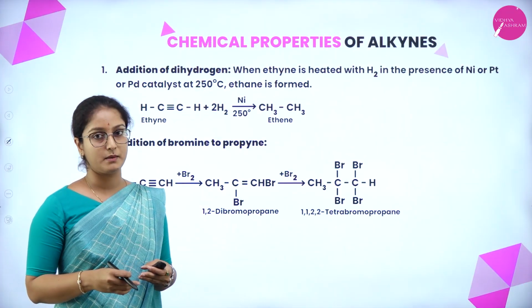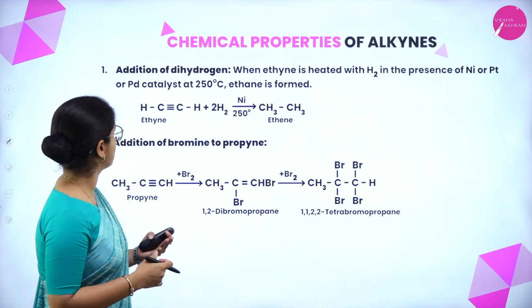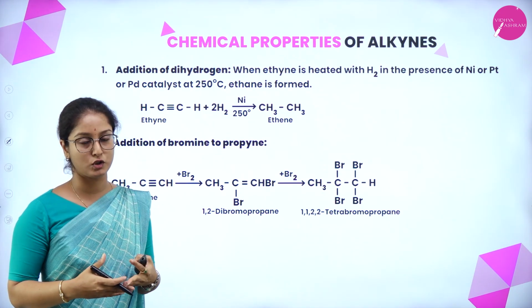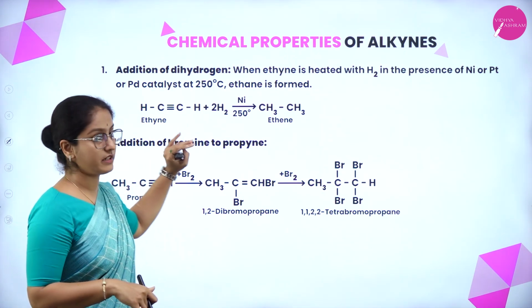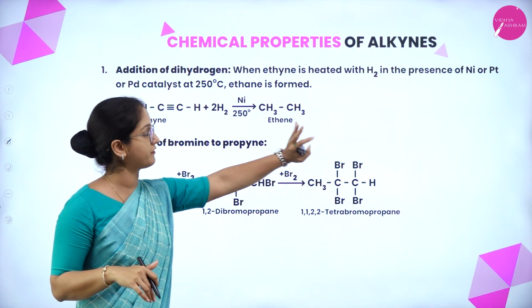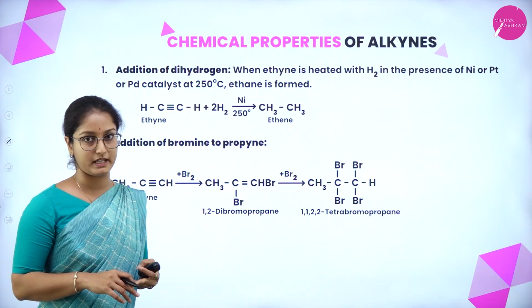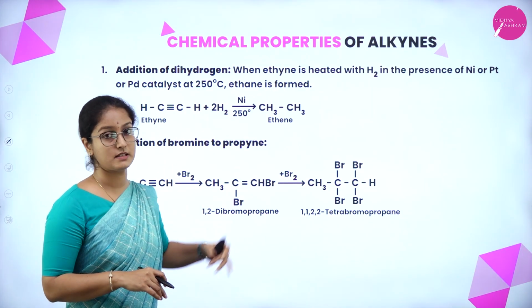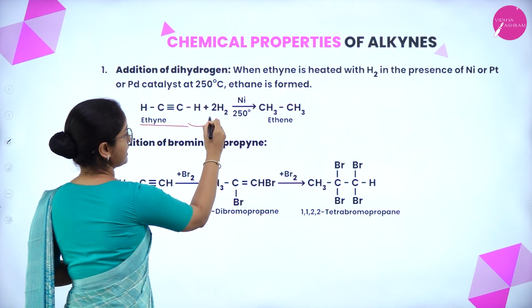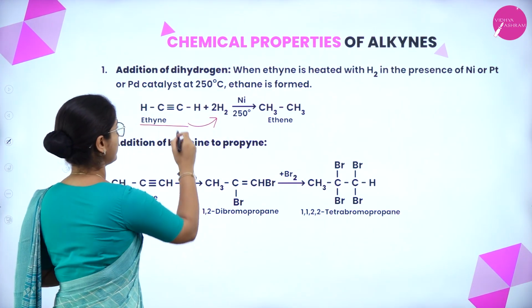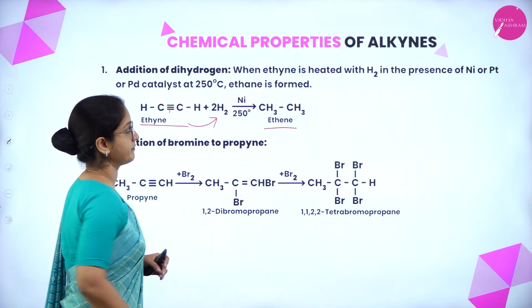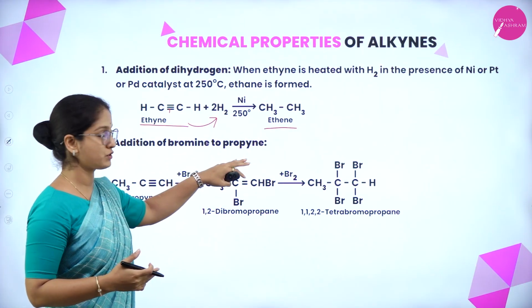So let us now study about chemical properties of alkynes. First is addition of dihydrogen. This process is also known as hydrogenation. Here, when ethine is heated with hydrogen in the presence of nickel, platinum or palladium catalyst at 250 degrees Celsius, ethane is formed. So ethine reacts with hydrogen wherein the pi bonds are broken down by the hydrogen gas, forming ethane. The second one is addition of bromine to propyne.